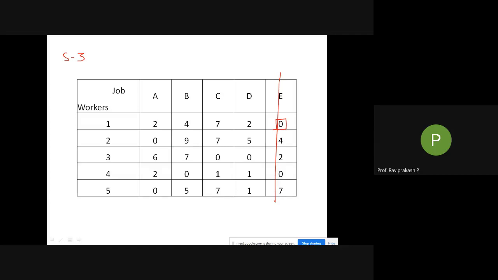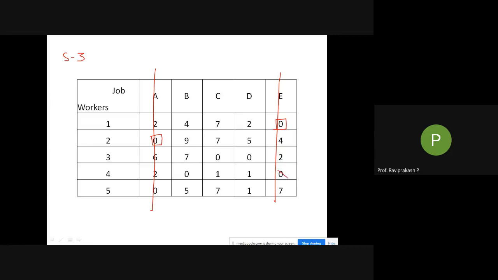So here how many zeros? Only one 0. So mark a square around this. I'm crossing off a column. Next, 2 is done. Third one: here I'm having 2 zeros, so I'll skip this now. Go to the next one. Fourth row, how many zeros? Here we had 2 zeros, but we have already cancelled this.